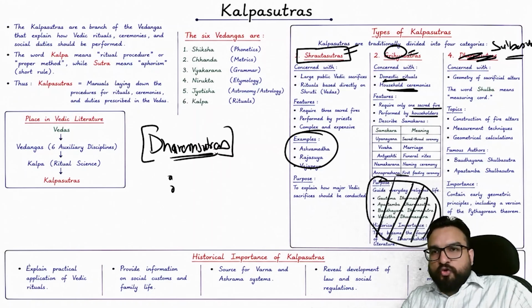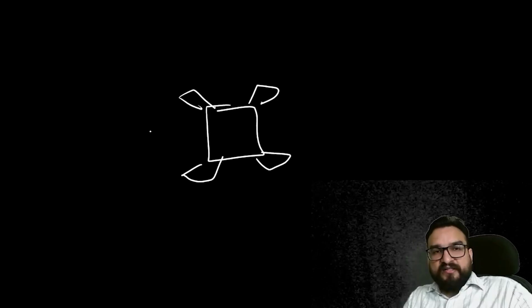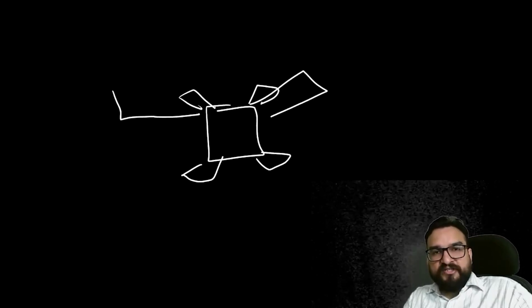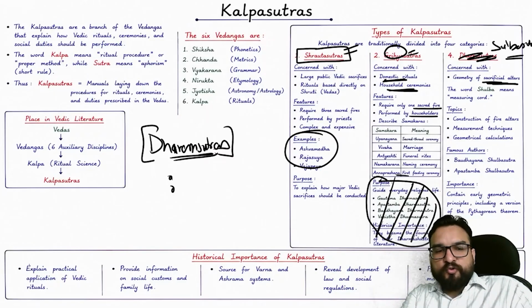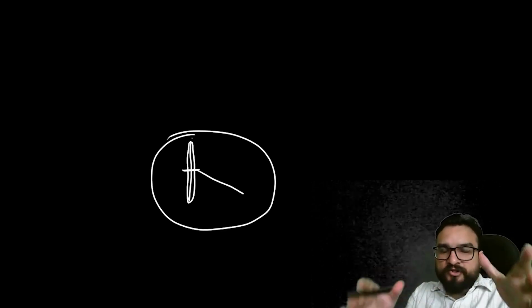Sulba Sutras is the geometry of sacrificial altars. Means when you will be putting the yajna, how you will be making the yajna. Tortoise shape, right? There are different shapes like eagle shape, like this you will be finding eagle shape as well. Okay, I am not able to draw it properly, but I will show you if I have the image, right? So the word Sulba over here means a measuring cord. So earlier how the dimension would be created was basically based upon the chord length. They will be making this chord like this, then doing it half, then drawing a line from here, and you will be finding that with the help of this particular study, exact studies should happen with respect to the creation of these altars.